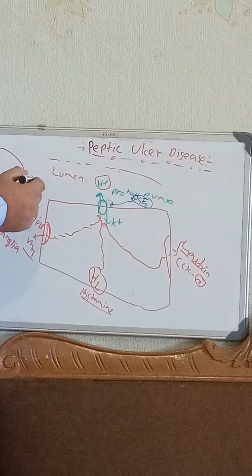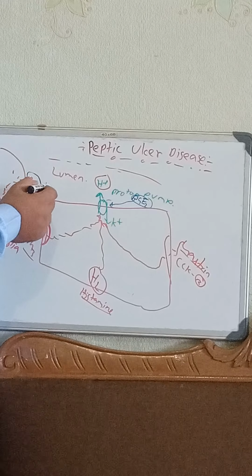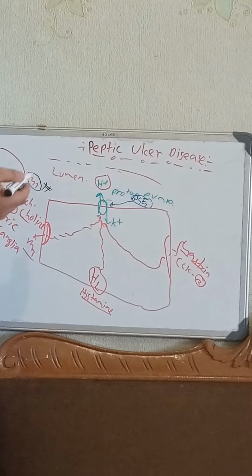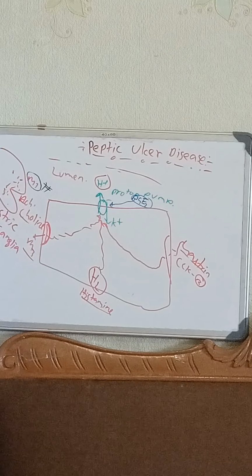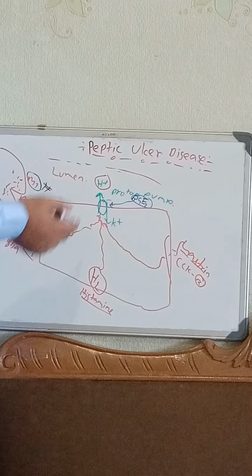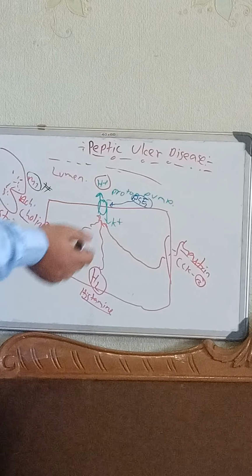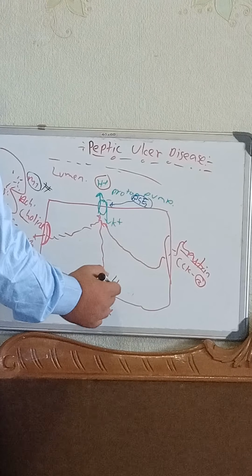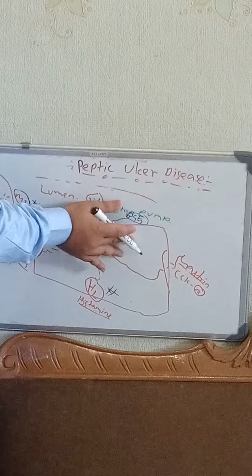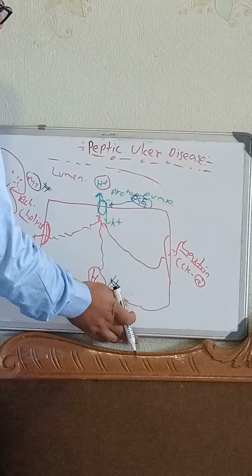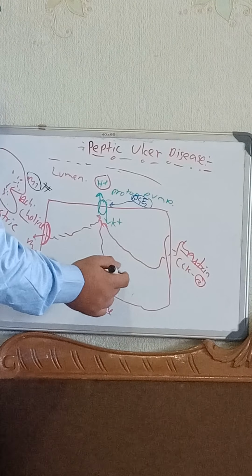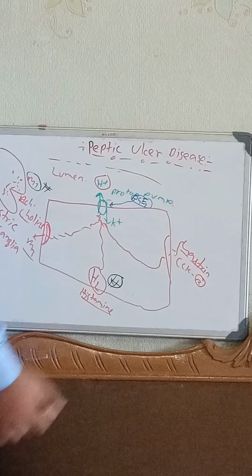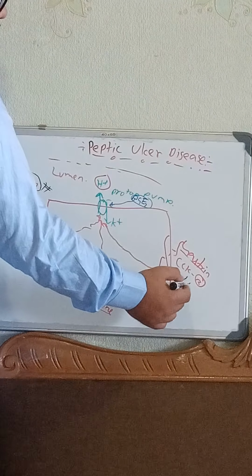Now see, if we can block the M1 receptors, then the acetylcholine will not be released, and this receptor will not be activated, so there will not be that much production of H plus within the lumen. Next, if we can block the H2 receptors here, that will not stimulate the proton pump to release more protons.